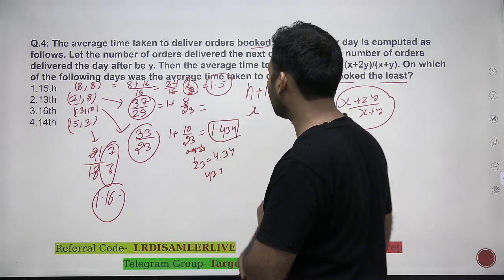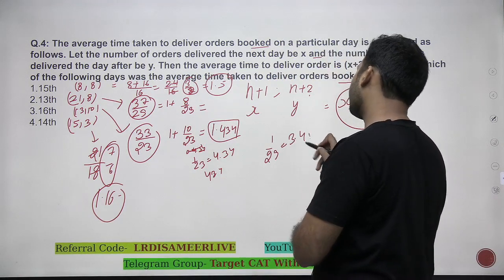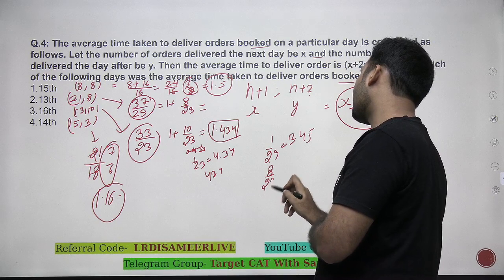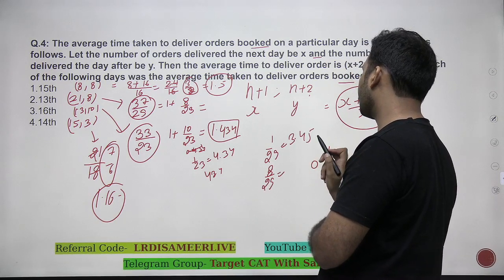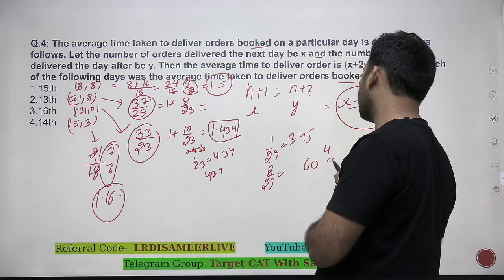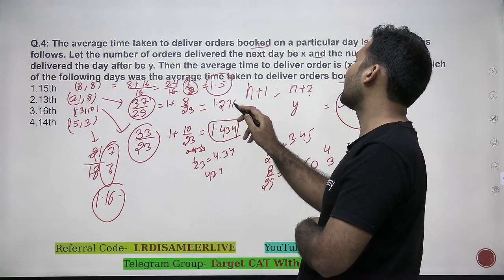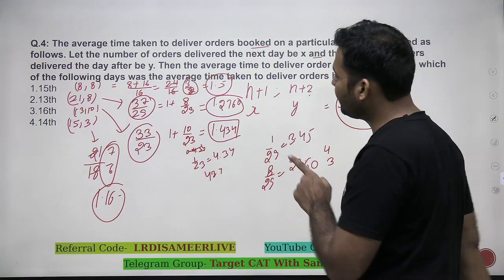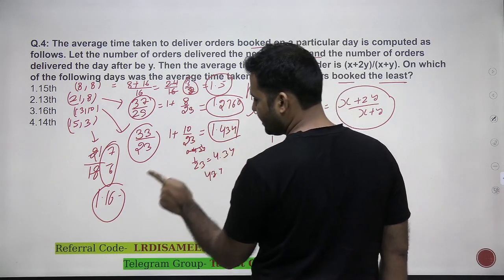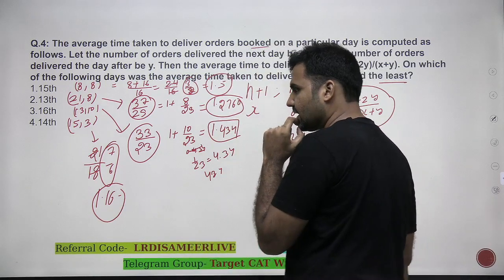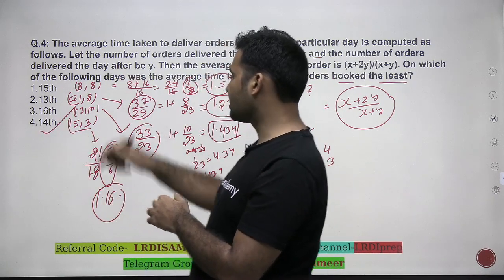If I look at this fraction, 1 plus 8 by 29, 1 by 29 is 3.45. And if I look at 8 by 29, this would be 8 times of it. 8 into 5, 40. 4, 8 into 4, 32, 32 plus 4, 36, 3, that is 27.60. So this comes out to be 1.2760. So if I have to find out the least fraction out of these, this is 1.5, 1.2760, 1.434, and this is 1.16. So 14th, you can see that this fraction is the least value. So the answer to the question is 14th.